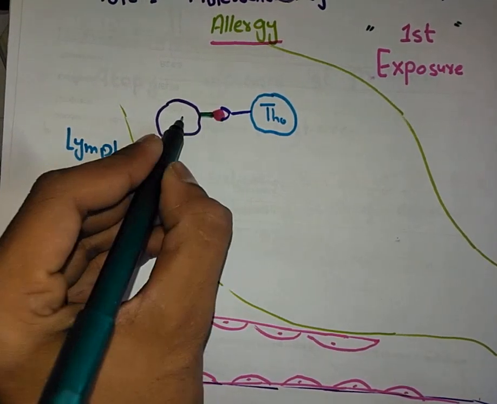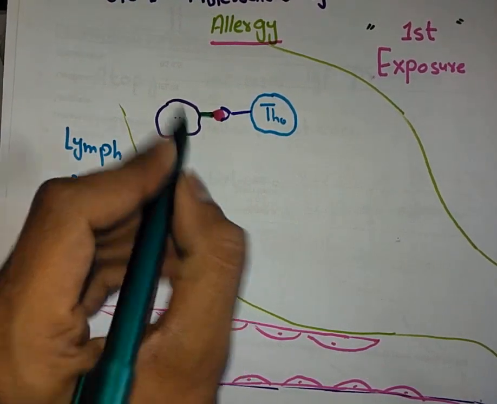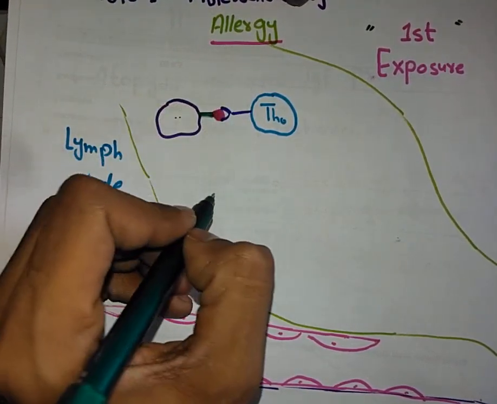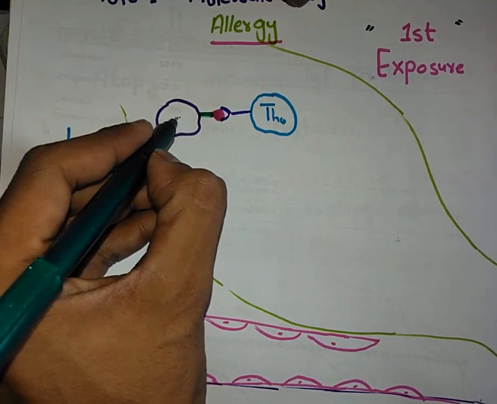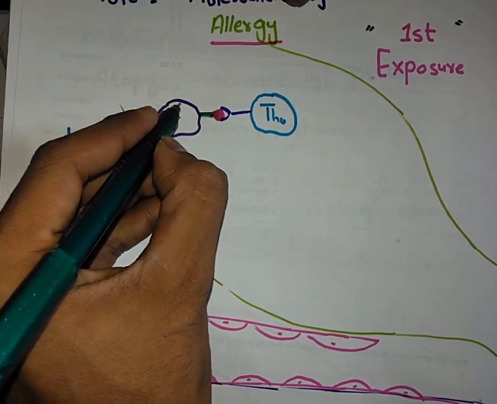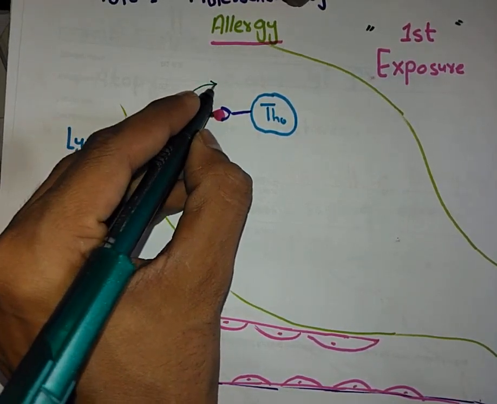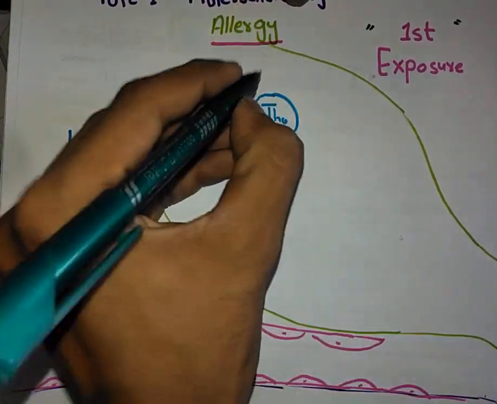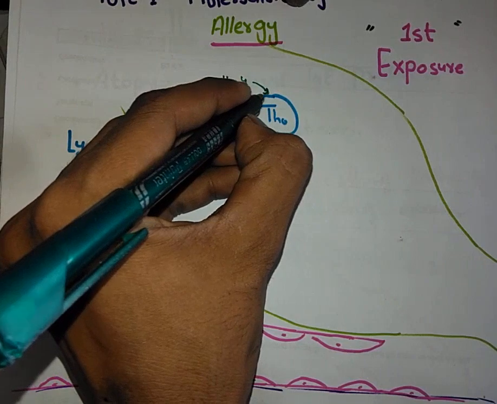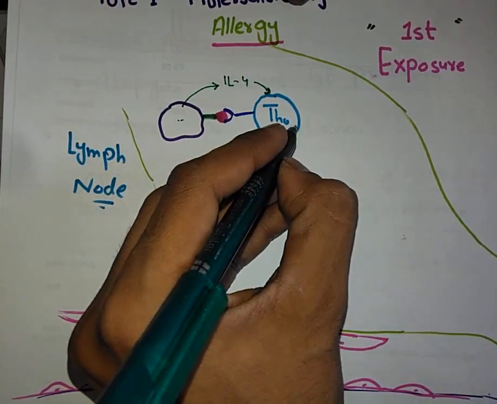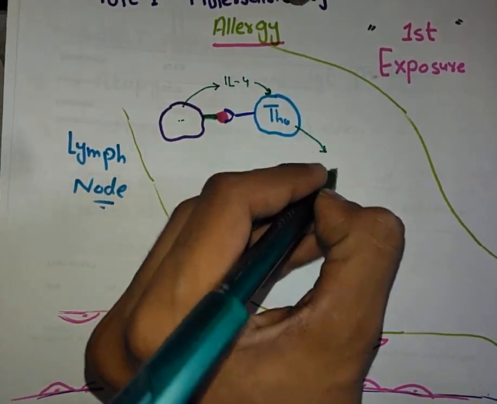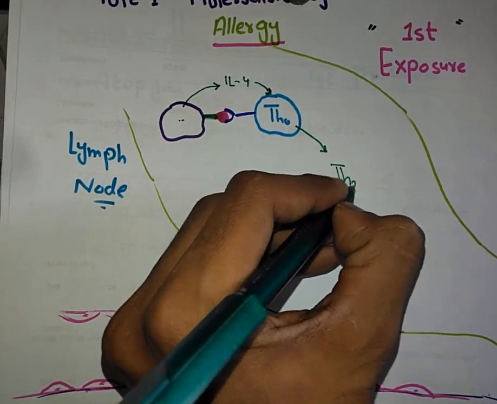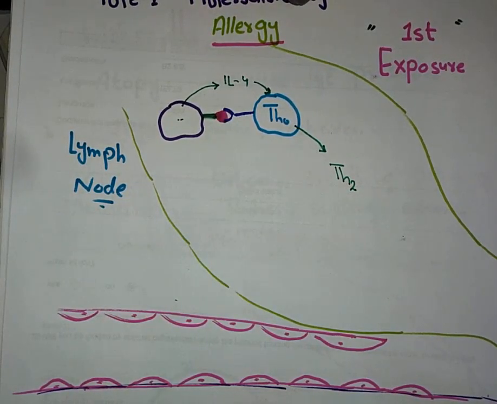Now, depending upon the allergen, this APC will secrete certain kinds of cytokines. For example, in the case of an allergen, it will release interleukin 4. And when interleukin 4 acts on its receptor on the Th0, this Th0 will be converted into Th2.